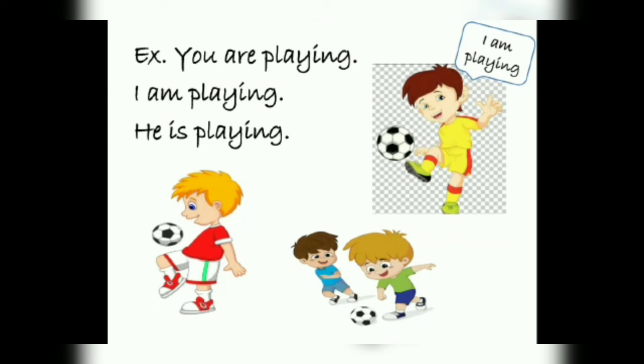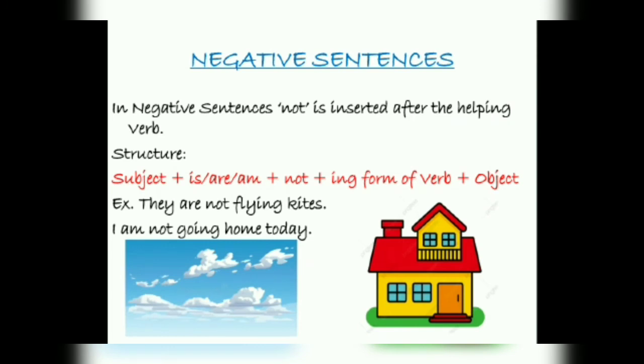Here I have given the example of playing to clear you that you के साथ are आ रहेगा because you is plural. Here we can say that you is used as a plural as well as singular also. Okay, you is used in both the case, but we have to take you as a plural. उसके साथ helping verb जो होगा वो plural का ही आएगा. I am and he is.